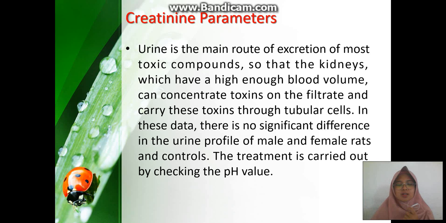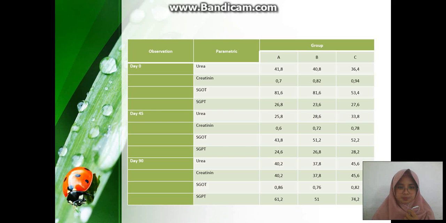Excretion of most toxic compounds depends on blood volume and the concentration of toxin in the filtrate, carrying the toxin through to the blood cells. In this data, there is no significant difference in the urine profile of male and female rats in treatment and control. The treatment is carried out by checking the pH value.